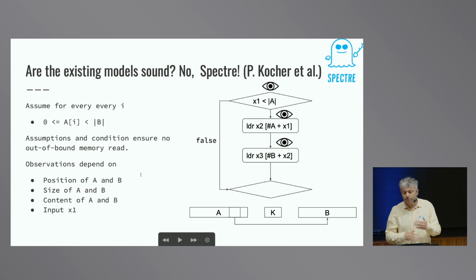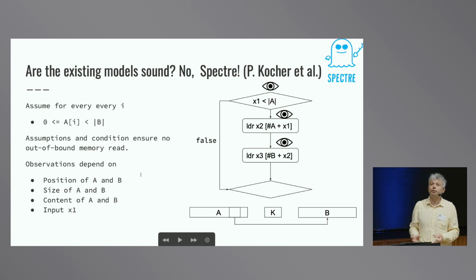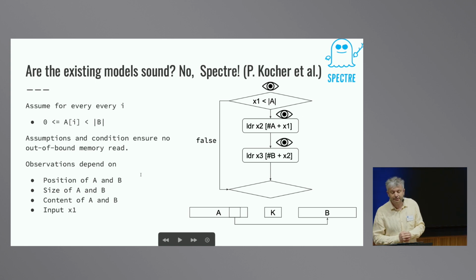Now, to speed up execution, a processor sometimes may execute instructions that are not supposed to be executed, but are executed speculatively, and then later on the processor may roll back the effect of this instruction if it was not needed. Unfortunately, the processor can only roll back this effect on the processor itself, and cannot roll back the effect that this instruction had on the cache. So this instruction can still leak information through the cache.